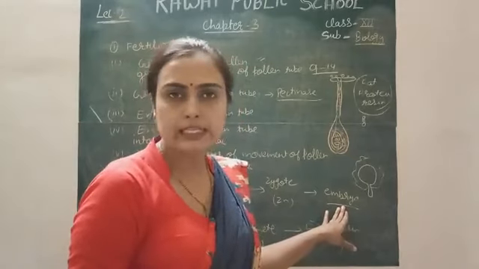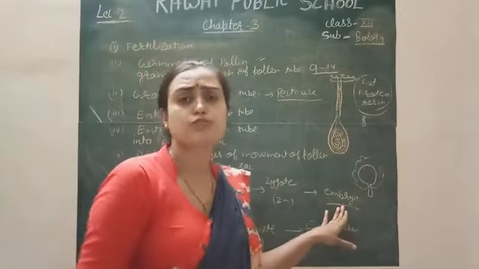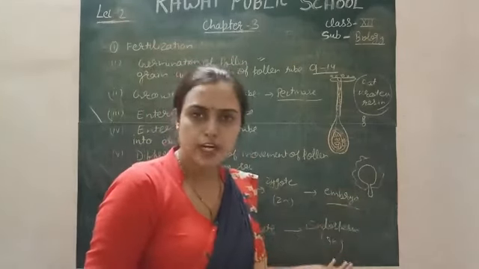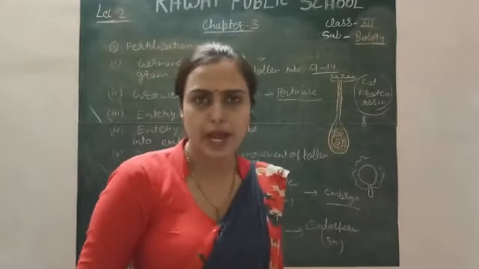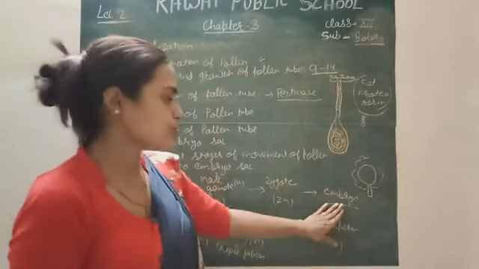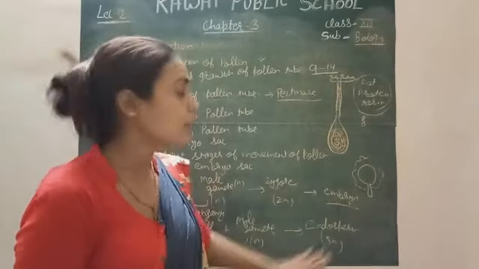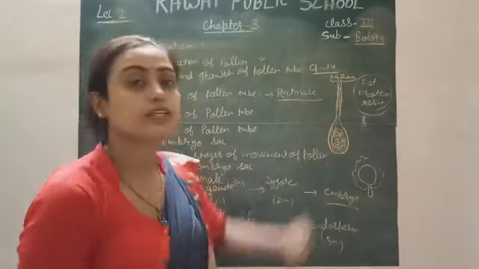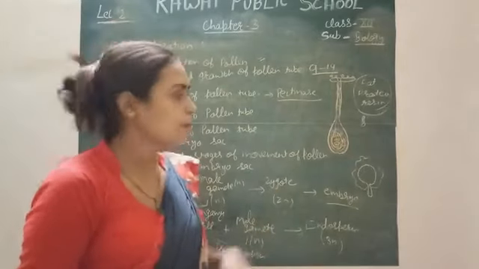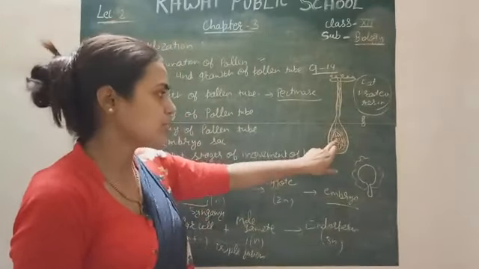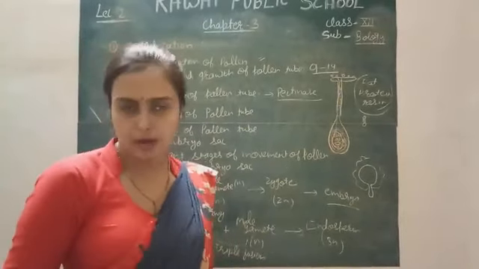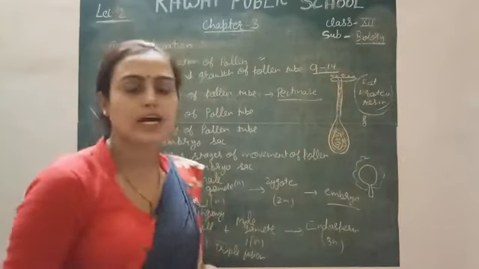Until the formation of shoot and root from the plumule and the radicle respectively, the endosperm provides nourishment to the growing embryo. This occurs when the pollen tube enters through the micropyle, with first the formation of the zygote and embryo, and then the endosperm. If the pollen tube enters through the chalaza and the integument, then first the endosperm is formed, then the zygote is formed, because when the pollen tube enters from here, the polar cell is present before the egg cell. So the polar cell fuses earlier than the egg cell.